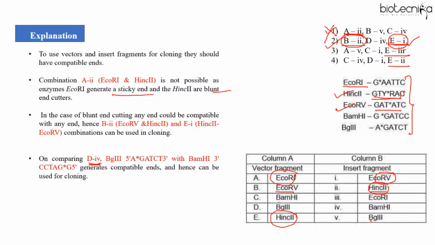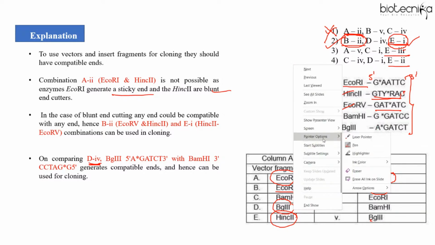So D here is BglII. Now please note whatever sequence is given to you here is always 5' to 3'. Okay. So BglII, this is the sequence, right? So always remember this is 5' to 3'.